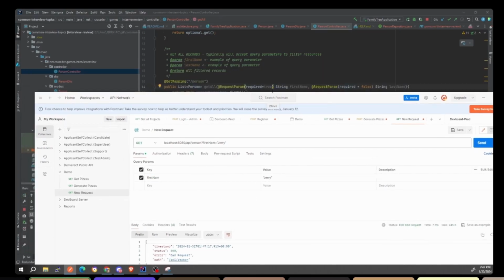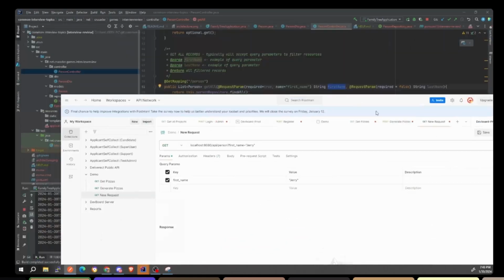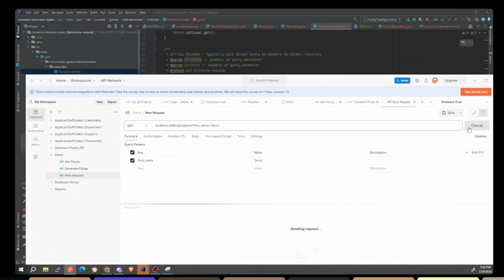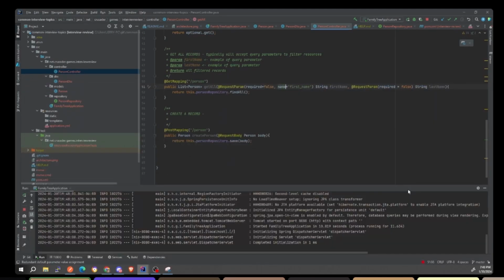Okay, and if you wanted to do something like name, yeah, you can do name equals first name like this if you really wanted to. So this is a good way of doing it if you want to follow this convention for the endpoint, but you want to use Java convention for your variable. Well, what happened? Oh, did it not run? Oh, it hasn't run yet. There you go. So it's able to go through. And let's just change it back. All right, cool. Okay, so that's how you would do this.